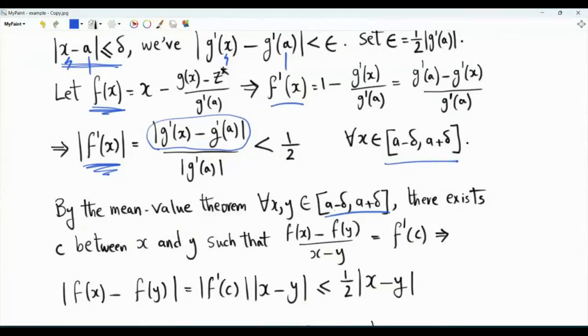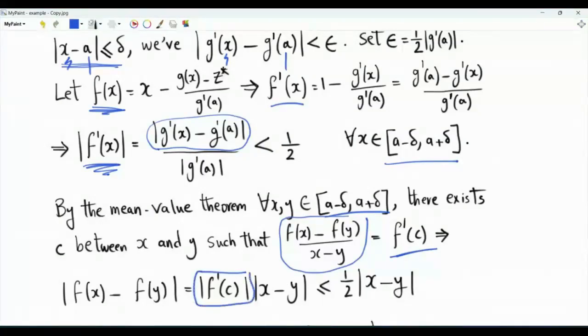By the mean value theorem, there exists c between x and y such that (f(x) - f(y)) / (x - y) is equal to the first derivative of f evaluated at c. Take the magnitude of both sides. x and y are assumed to be distinct. The magnitude of f(x) - f(y) is equal to the magnitude of f'(c) times the magnitude of x - y.